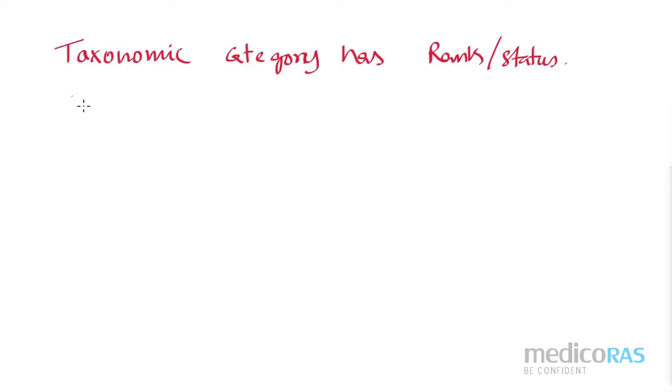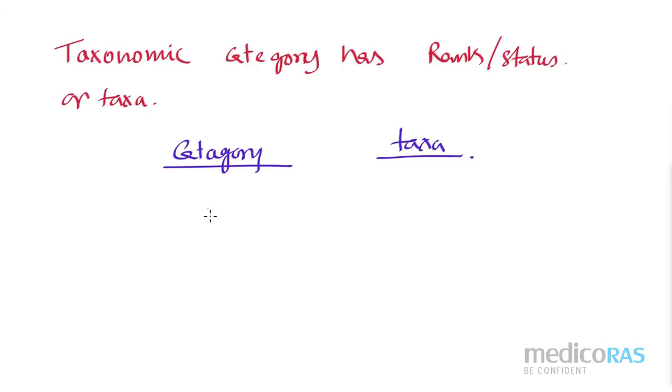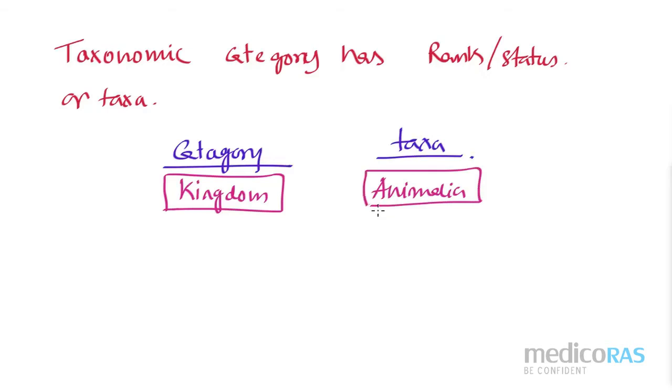Taxonomic categories, or category, let me write for one. Category has rank. This is also known as status, or it is also known as taxa. If I have some category, then it must have some taxa. What is the taxa? Suppose I write about the kingdom; kingdom is the category. And what is the taxa? Like Animalia. If I write Animalia, that is the taxa. That means I am representing animal groups.